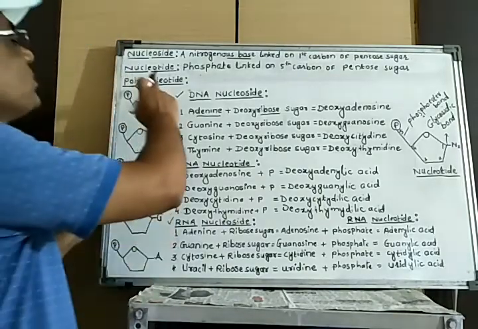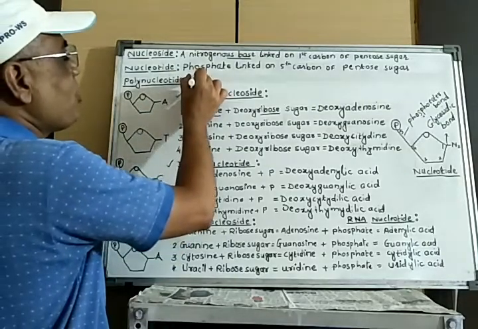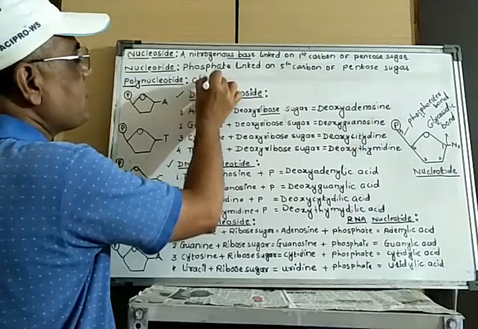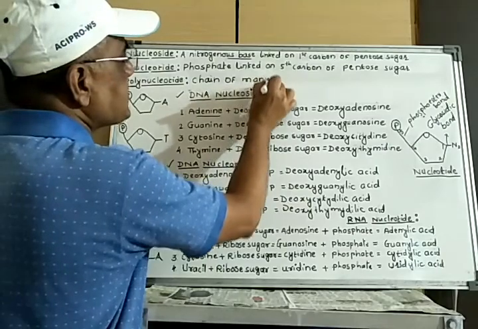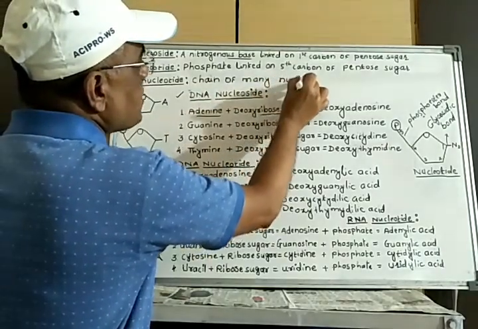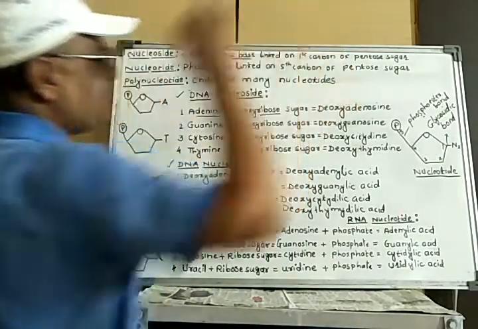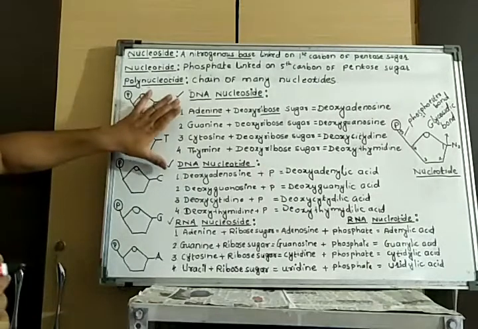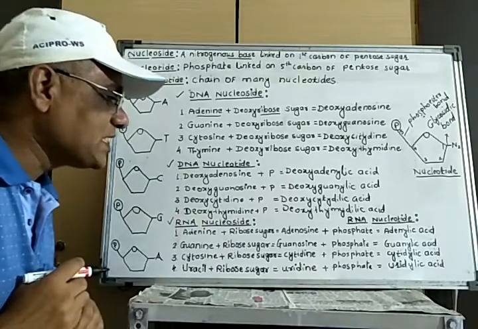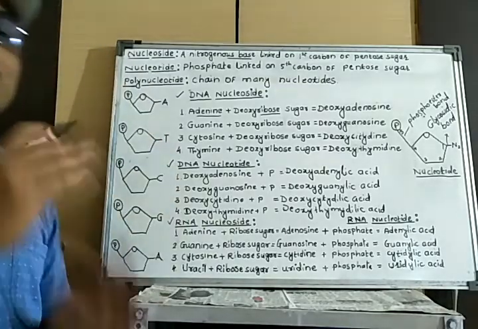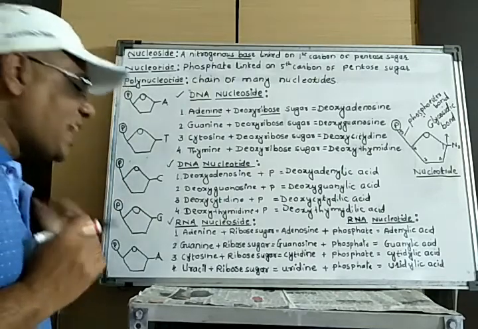Then next, there is one more term that is called polynucleotide. What is this polynucleotide? Poly for many, that is nothing but the chain of many nucleotides. Chain of many nucleotides is called polynucleotide. So these four types of nucleotides in DNA and four types of nucleotides in RNA respectively are going to react with each other and form the DNA molecule as well as RNA molecule.